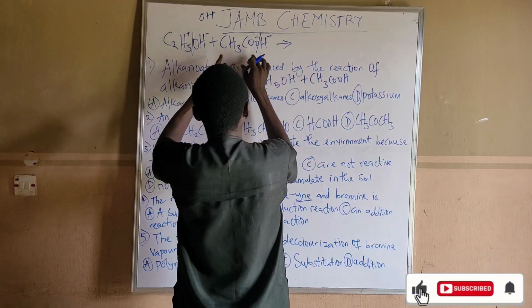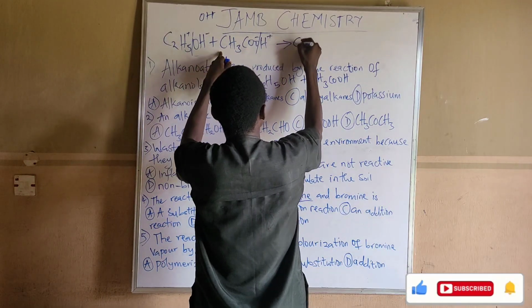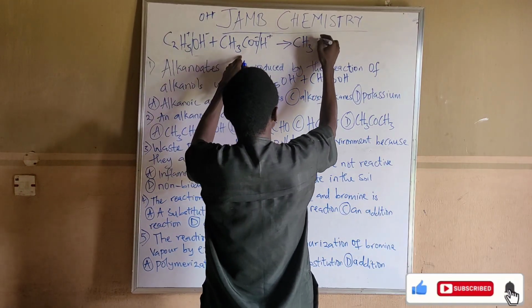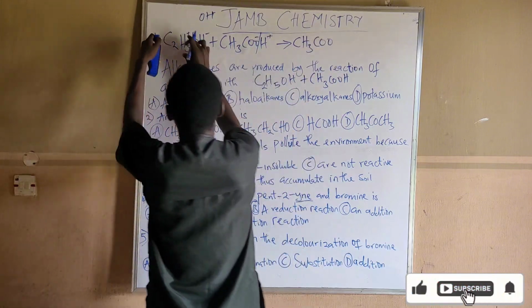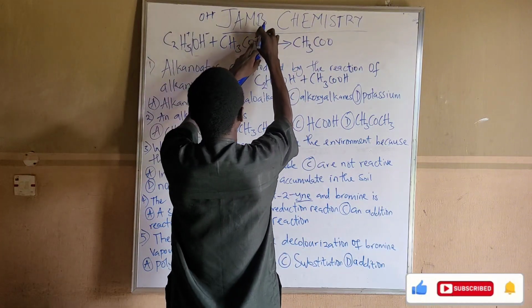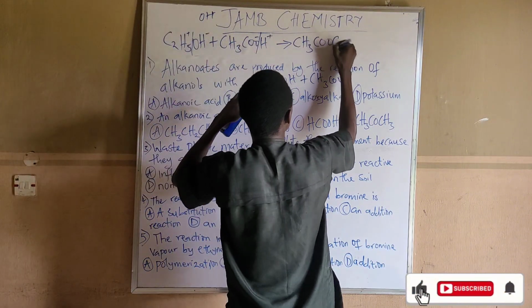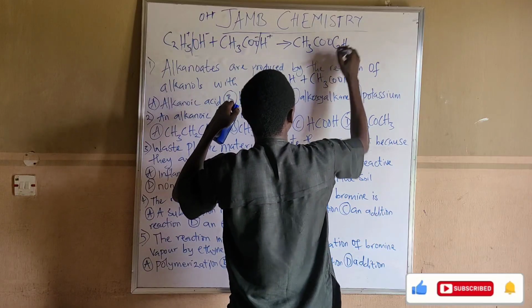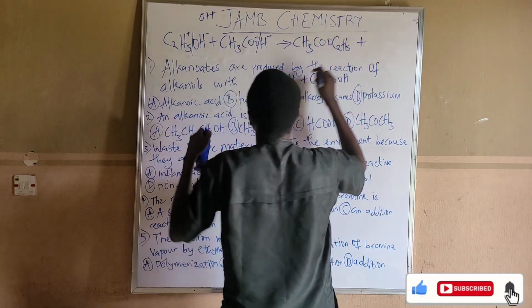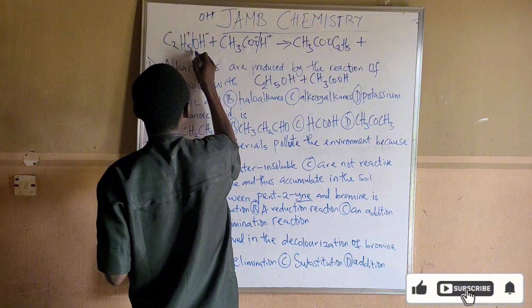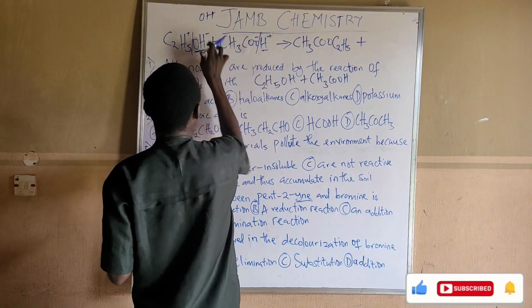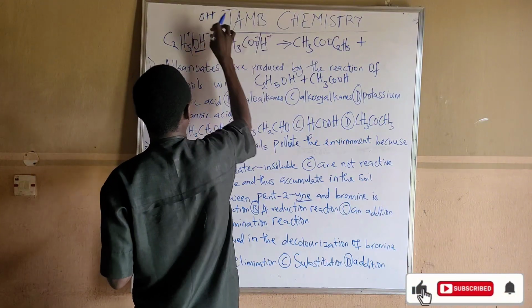When this one matches with this, we have something like this: CH3COO, joining with this positive, gives us C2H5. Now plus, this is what we are left with, and they will join together, this positive and negative.